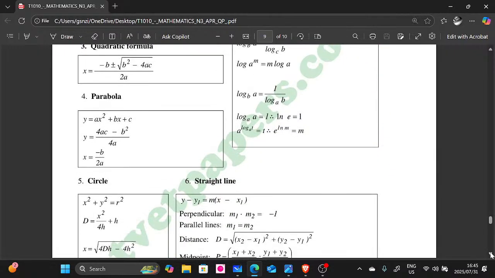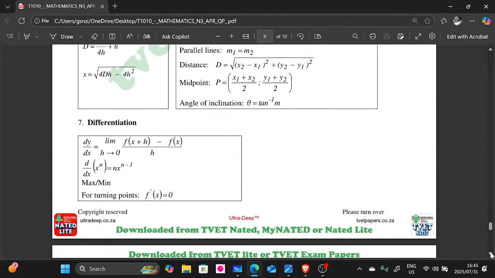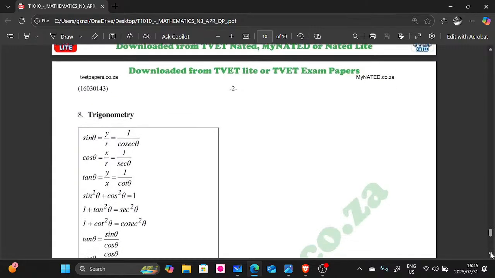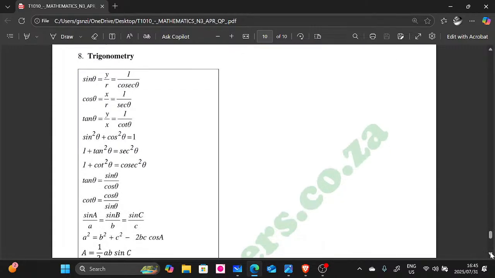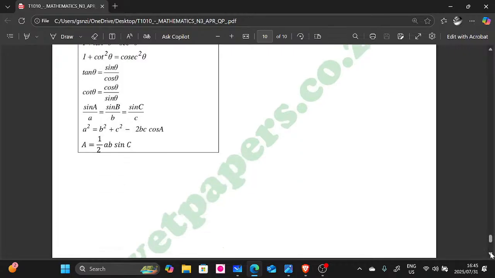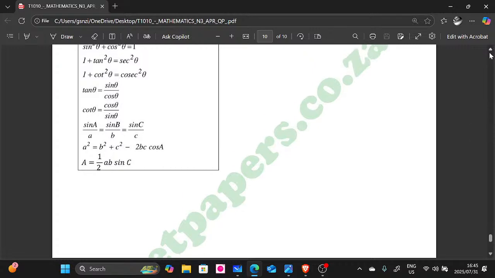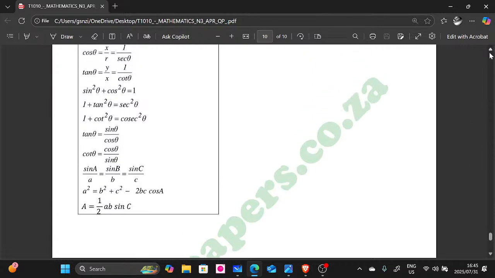Here's a formula sheet. If you go to the formula sheet, you have to scroll down, and then you will see under trigonometry, here they are. We have all these, right? Let's scroll down. Oh, here it is. So we're gonna use this one here, guys. Let me just show you very quickly.